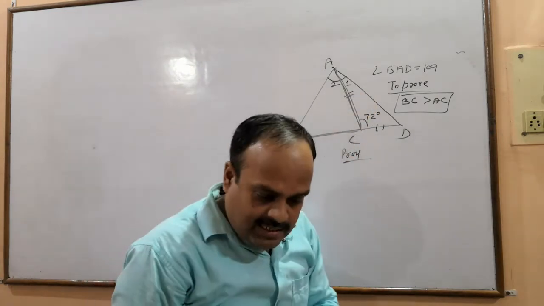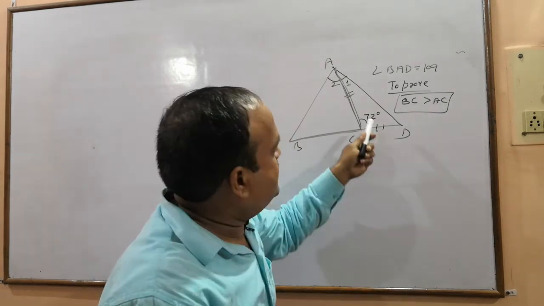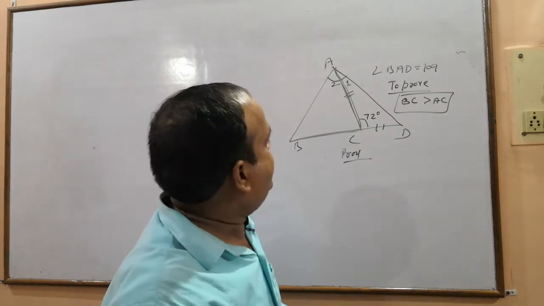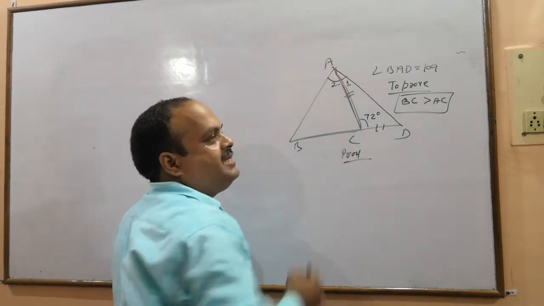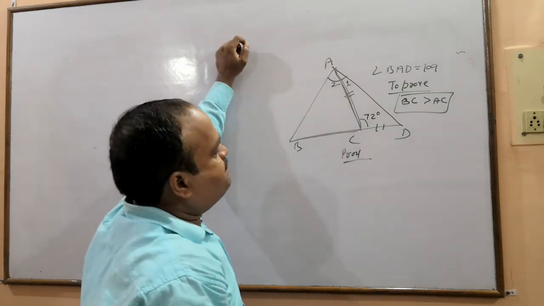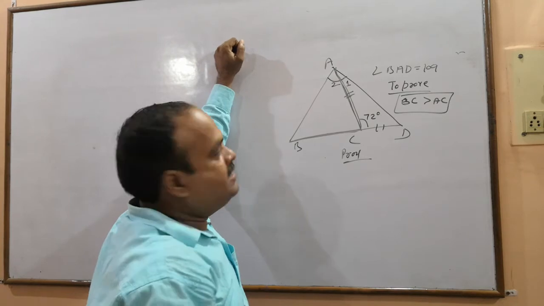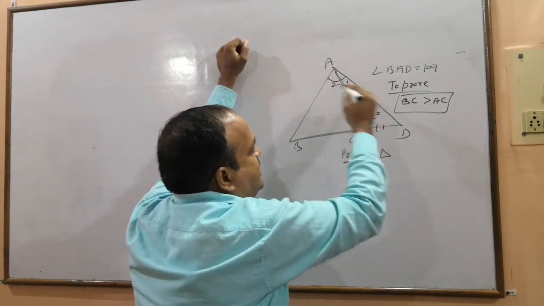I read the question again. The side BC of a triangle ABC is produced to D. This is angle 1, I forgot. One angle is 109, angle BAD. I have written here, this complete angle BAD is 109. So start with triangle ACD.